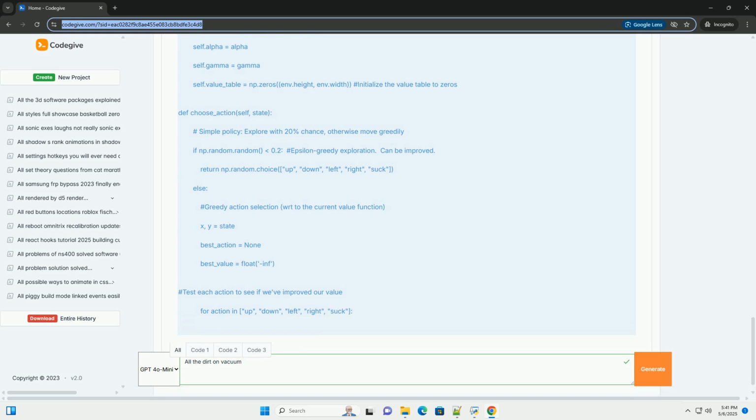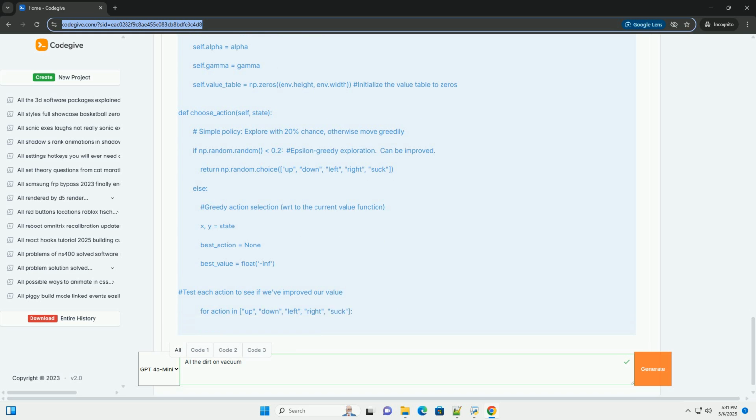3. Temporal difference, TD, learning, the algorithm. TD learning updates value estimates based on the difference between the current estimate and a sample of the actual reward plus the discounted value of the next state. This is the key equation, where V(s) is the estimated value of the current state s, and alpha is the learning rate. A small value, for example 0.1, means the updates are small and gradual. A larger value, for example 0.9, means the updates are more drastic.